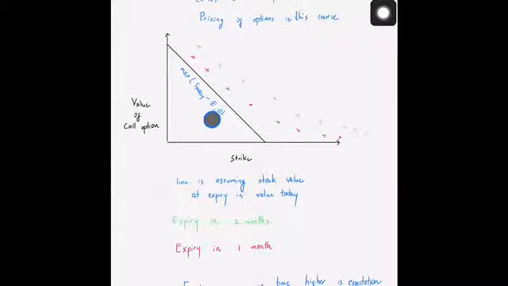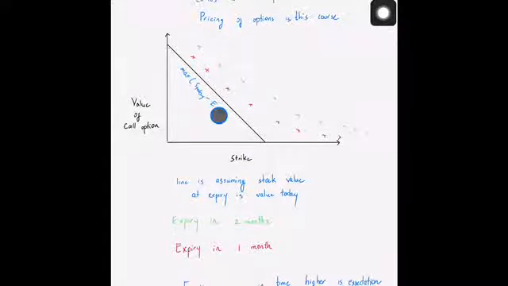Let us assume, as far as trying to understand what this line is about, that the stock price doesn't change from today till the date when the contract expires. Let us assume that the stock price is constant, and also that the interest rates are zero.